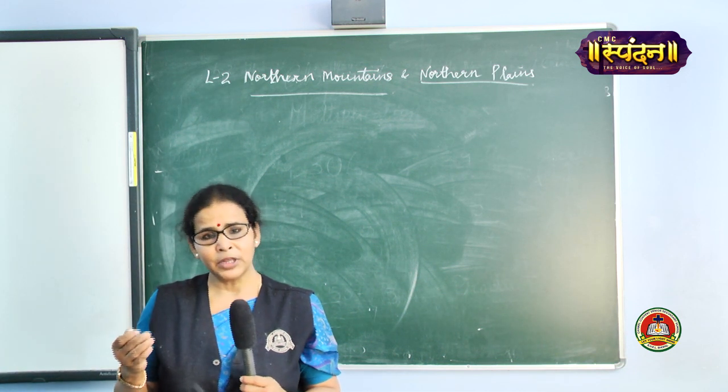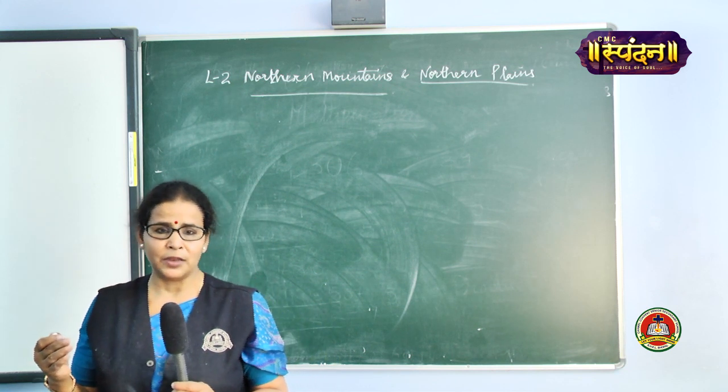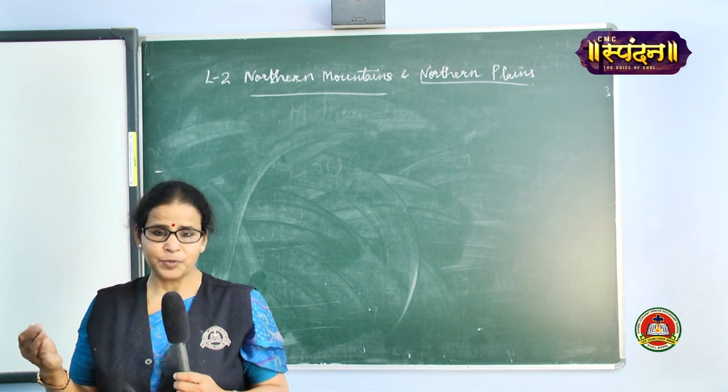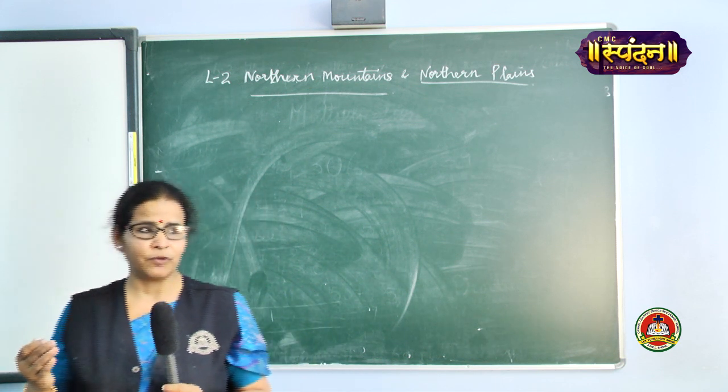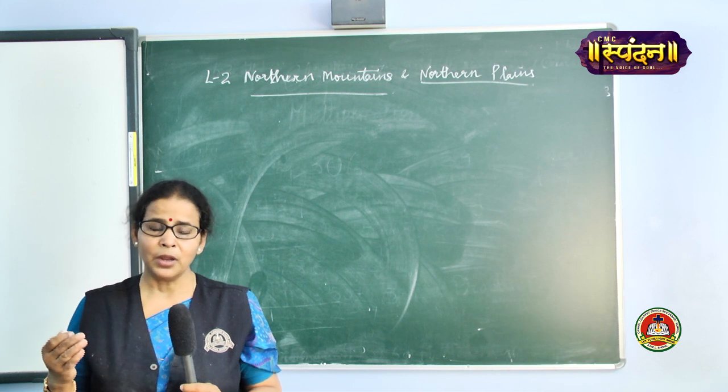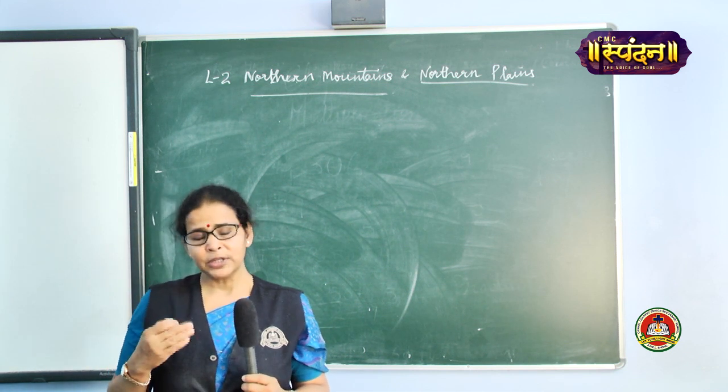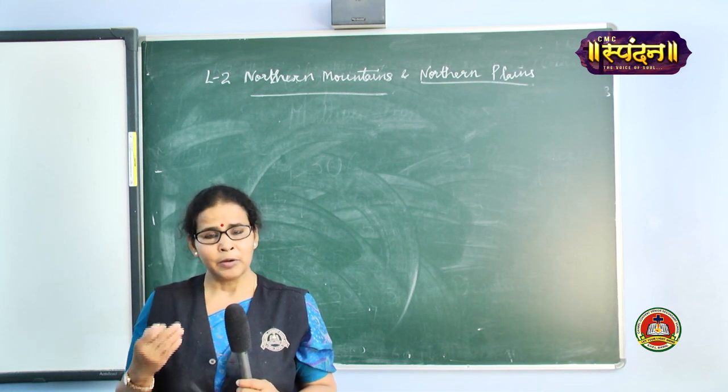There are particularly 3 river basins in this area: the Satluj Basin, the Ganga Basin and the Brahmaputra Basin, and we will be reading about each one of them in detail. Okay? And then we will also read about the importance of these northern plains.